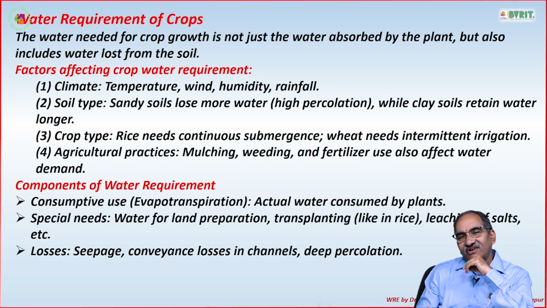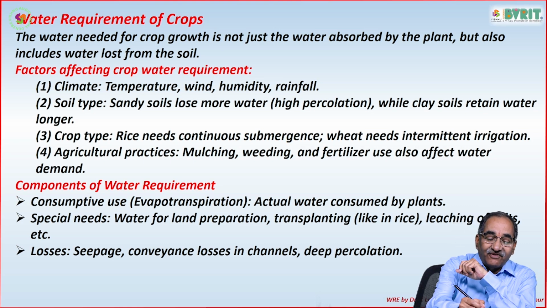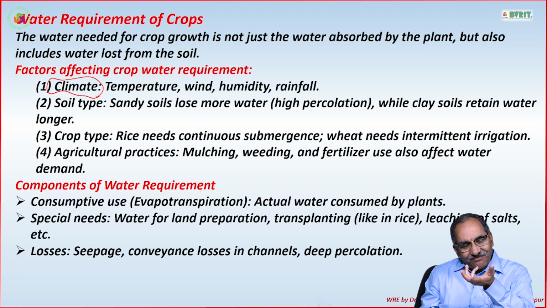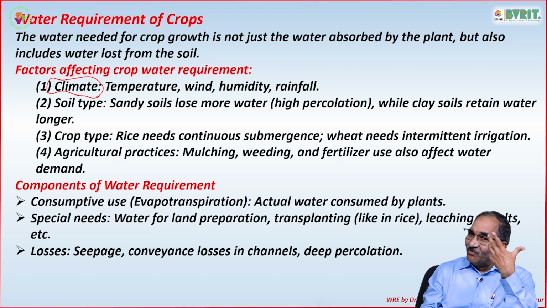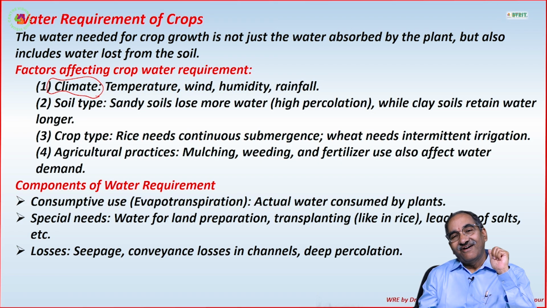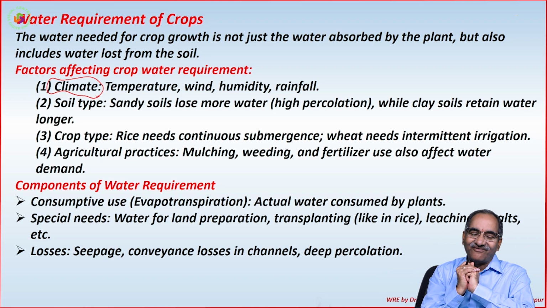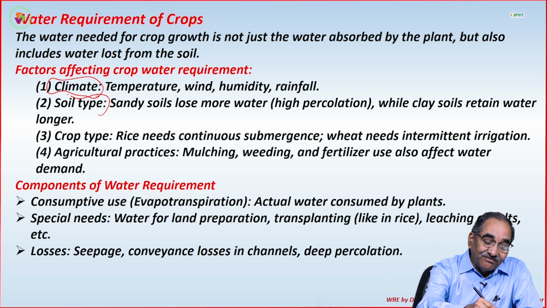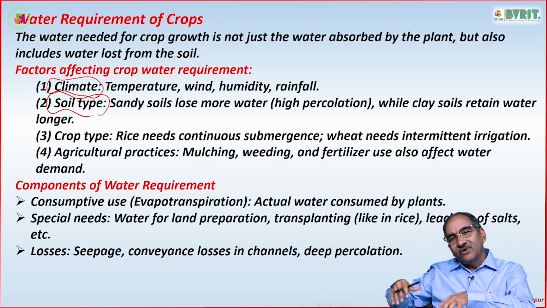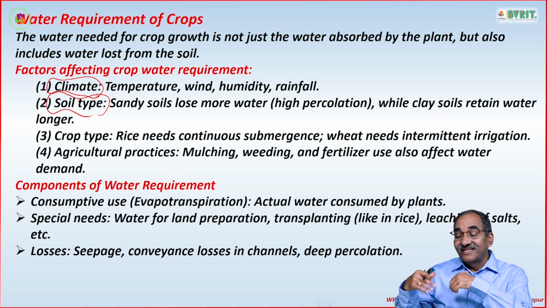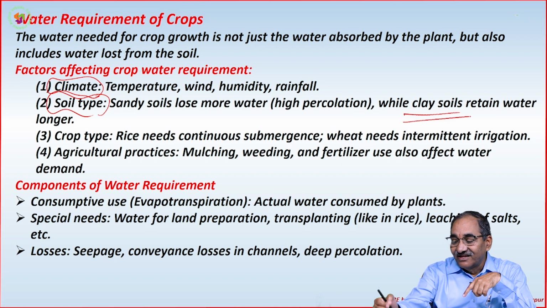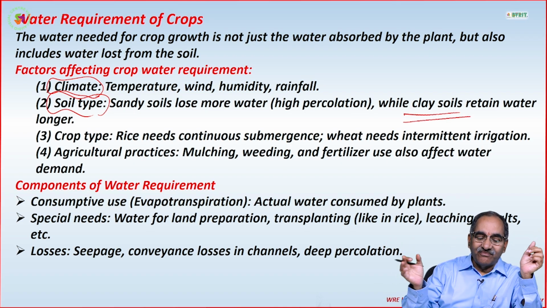On what factors does this water requirement depend? The first factor is the climate. You all know that the more the temperature, the more the water requirement; the more the wind, the more the water requirement; the more the humidity, the lesser the water requirement; the more the rainfall, the lesser the water requirement. Then the soil type. If the soil is sandy, naturally more water will be drained off, so you require more water, whereas clayey soils retain water for a longer period.